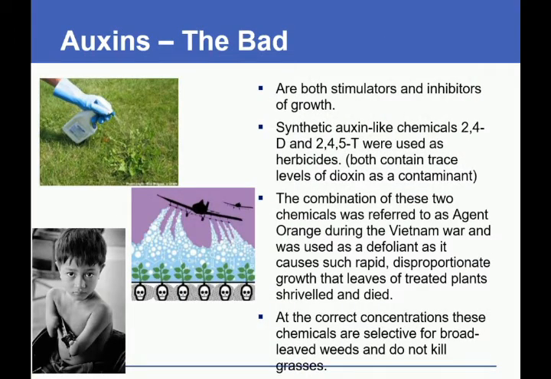Auxins, the bad. Auxins are both stimulators and inhibitors of growth. Synthetic auxin-like chemicals 2,4-D and 2,4,5-T were used as herbicides. Both contain trace levels of dioxin as a contaminant. The combination of these two chemicals was referred to as Agent Orange during the Vietnam War and was used as a defoliant, as it causes such rapid, disproportionate growth that leaves of treated plants shriveled and died. At the correct concentrations, these chemicals are selective for broadleaf weeds and do not kill grasses.